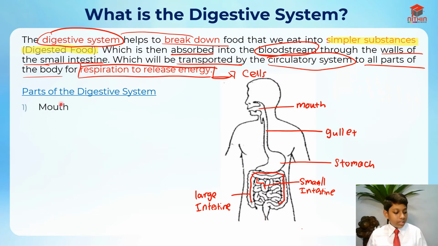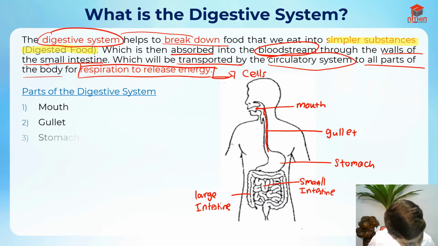So first is the mouth. Let me show the way that the food actually goes down the body. First from the mouth over here, it travels down the gullet into the stomach, and from the stomach it travels down into the small intestine.